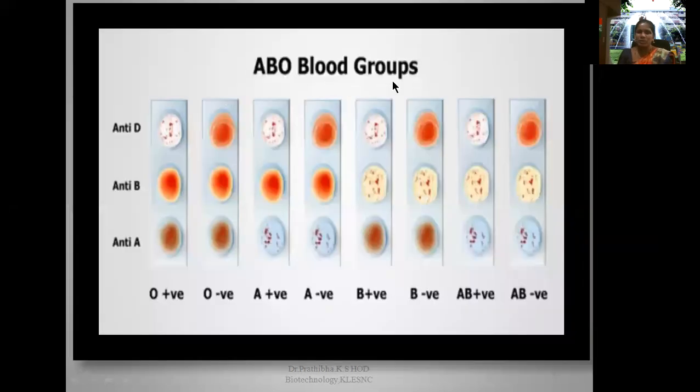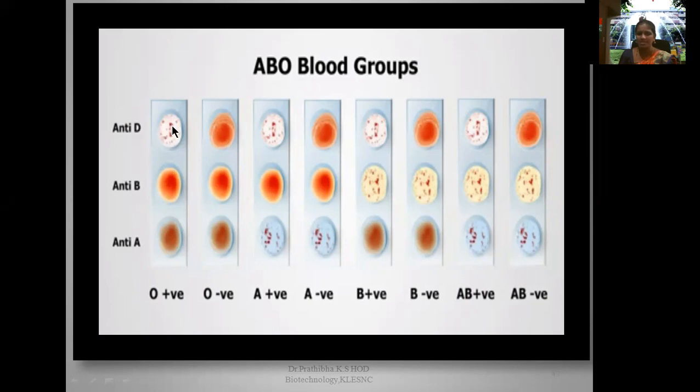Here you can see the ABO blood groups. All the different types of blood groups can be seen here. The first circle is anti-A sera, the second circle is anti-B sera, and the third circle is anti-D sera. In all the circles we have put the blood. After treating with the anti-sera and mixing with the mixing stick, we got this kind of result. Here, both solutions are very clear, clear in the sense that there is an absence of B antigen and an absence of A antigen. When there is no A and B antigen, that blood group will be O blood group.